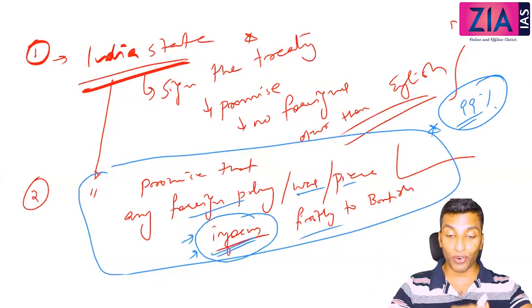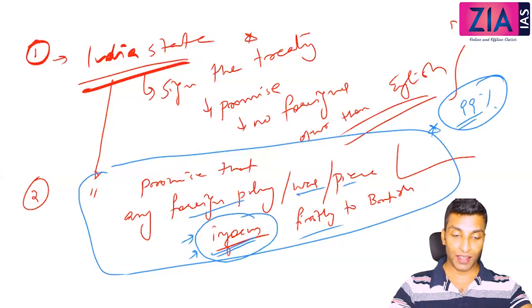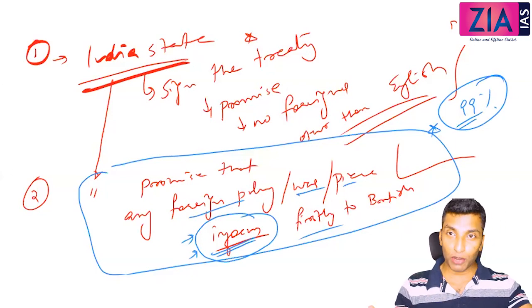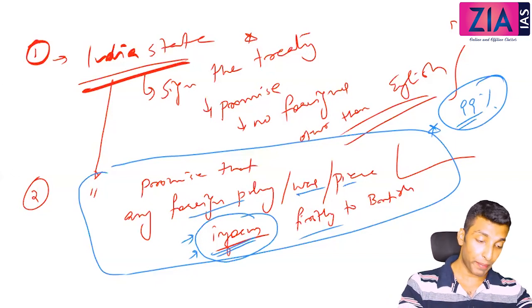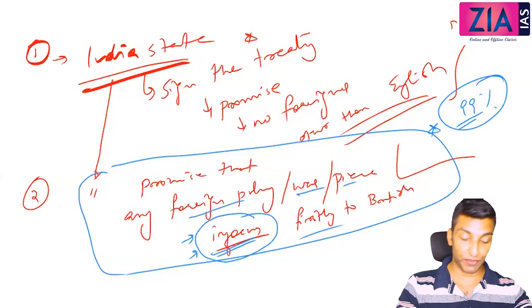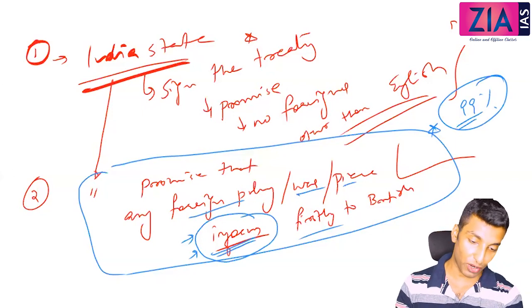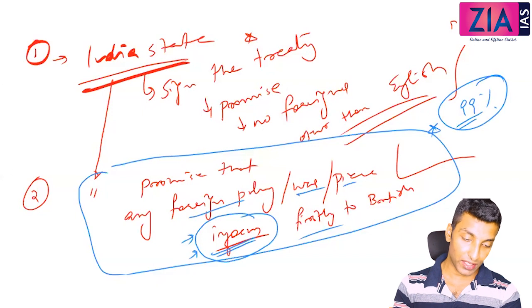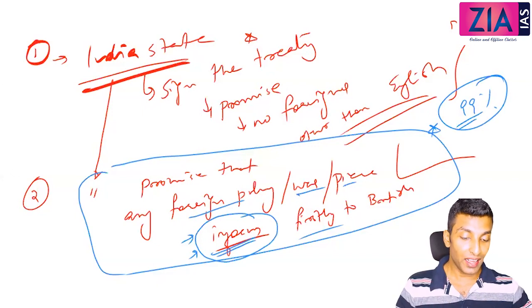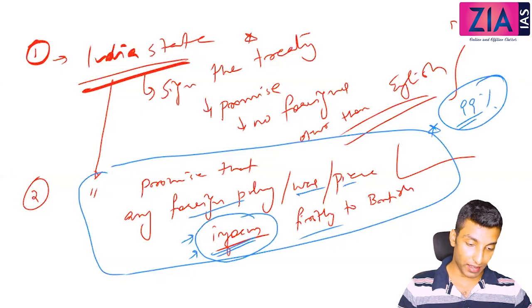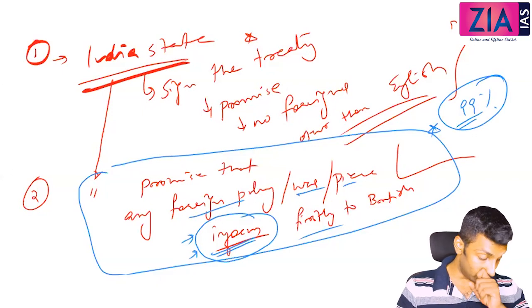It's not about the wars as such. For the fourth Anglo-Mysore War, there are many other reasons, but here it is very specific, that is a pact. Now there may be some other pacts also that we will have to discuss when we discuss the Anglo-Mysore wars. After the third war, some other pact was there, but in this question, it is this pact that is actually mentioned or considered.